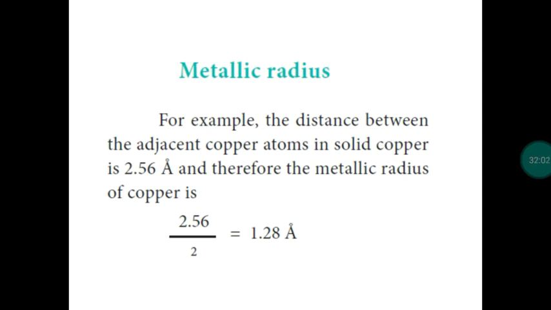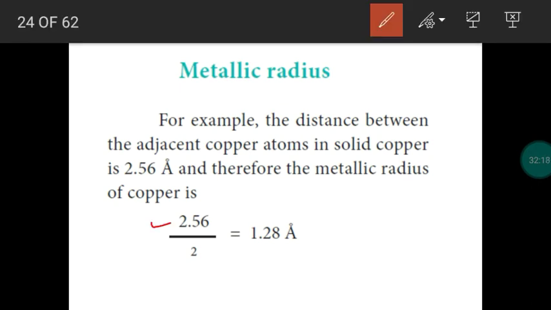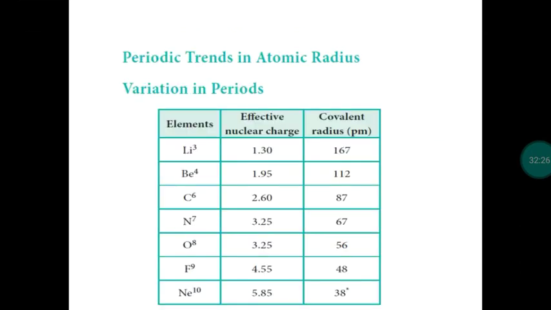So half the distance between the adjacent atoms in a metallic crystal is called metallic radius. So for that we can take copper. When you take copper metal, internuclear distance between the copper atoms is 2.56 angstrom. We divide it by 2, we get radius of metallic copper as 1.28 angstrom.